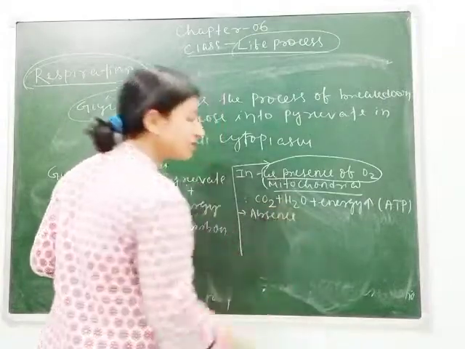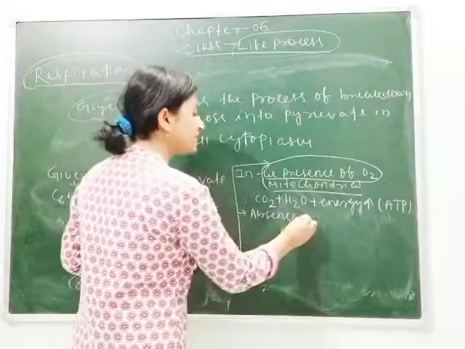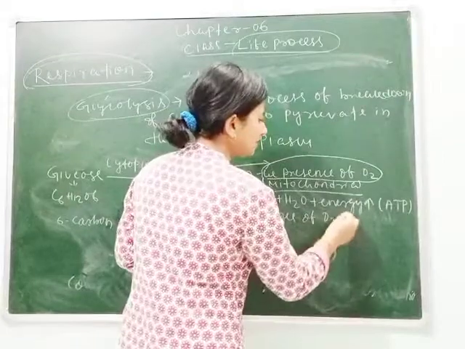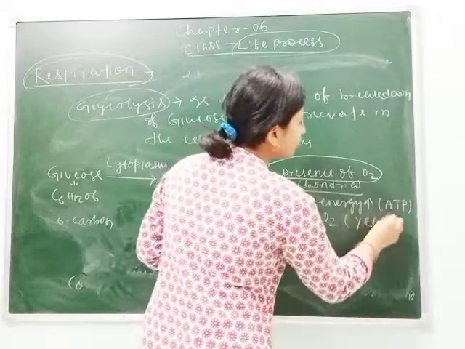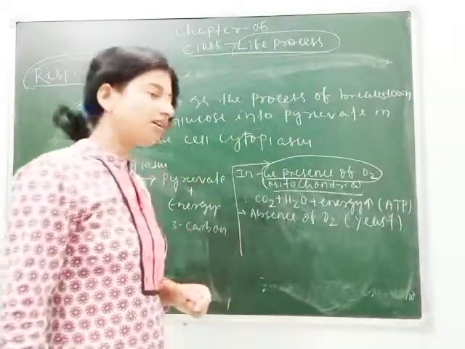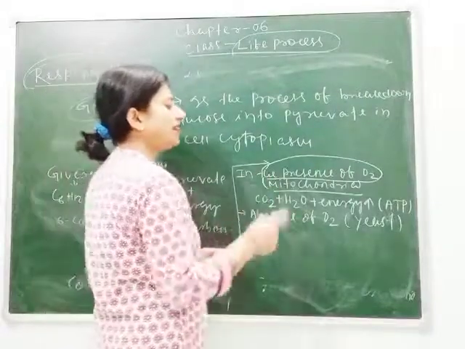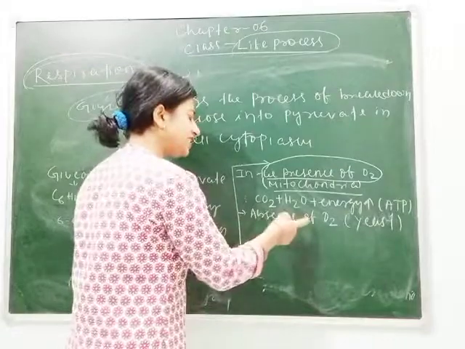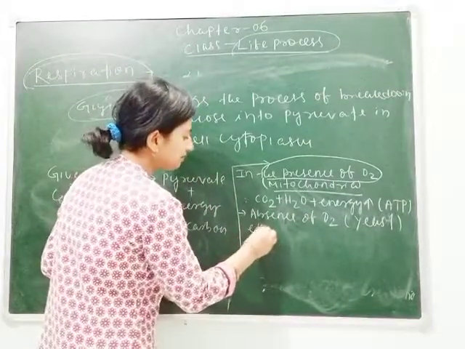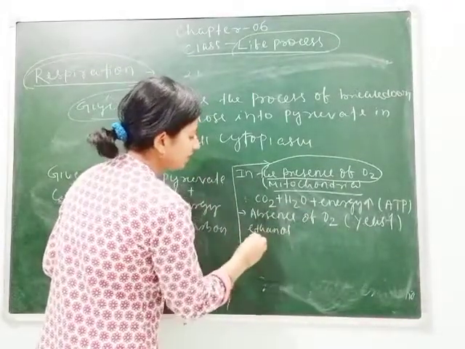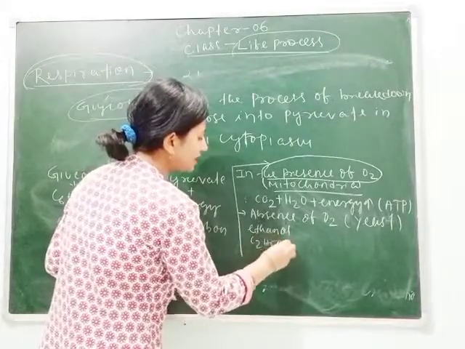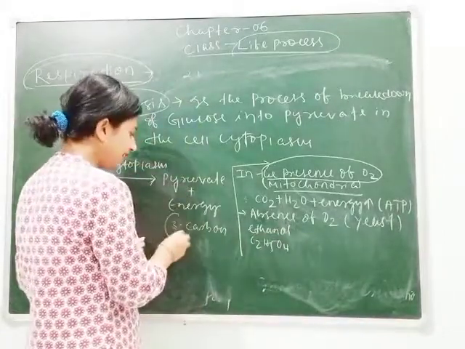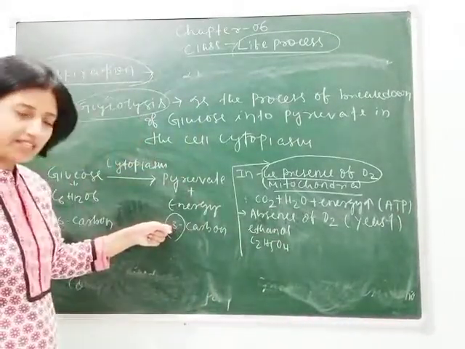What happens if oxygen is absent? So absence of oxygen occurs in yeast. You know about yeast. Yeast is a fungus. So during the breakdown of pyruvate in the absence of oxygen in yeast, it gives ethanol, which is C2H5OH. Here in pyruvate you can see 3 carbon is present.